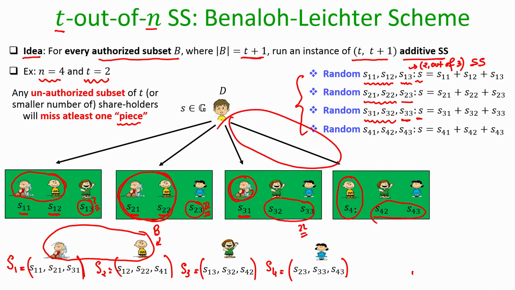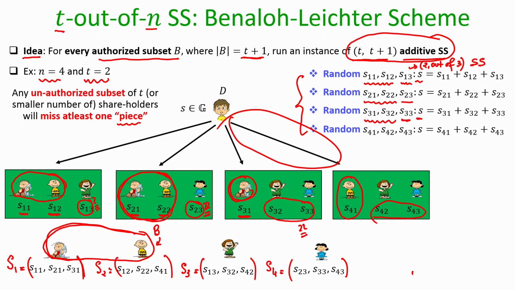That means, even though it might look like the parties in B are getting too much information, because members of B are present in multiple executions of the additive secret sharing instances executed by the dealer, we have cleverly executed the independent instances in such a way that for each instance the parties in subset B will be missing at least one piece of information.